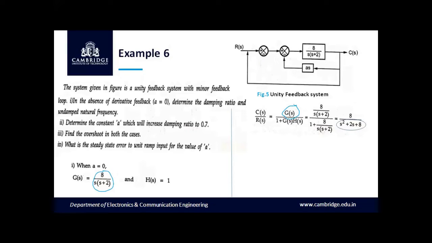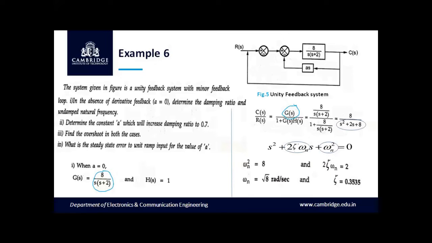We have to equate the denominator of the closed loop transfer function to 0, and we call it the characteristic equation. We compare it with the standard characteristic equation of a second order system, which is s square plus 2 zeta omega n s plus omega n square is equal to 0. If you compare both, 2 zeta omega n is equal to 2 and omega n square is equal to 8.